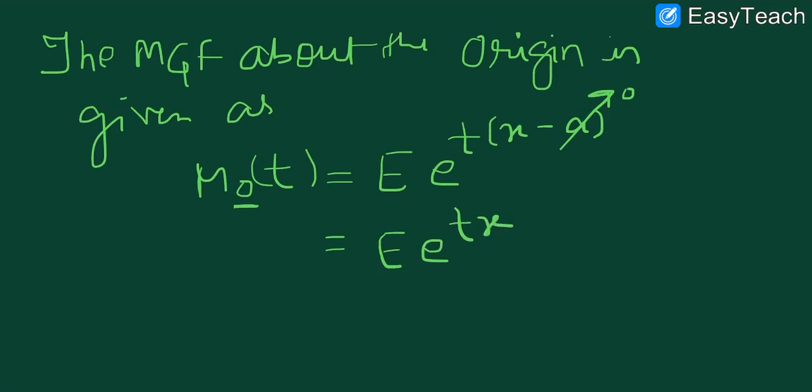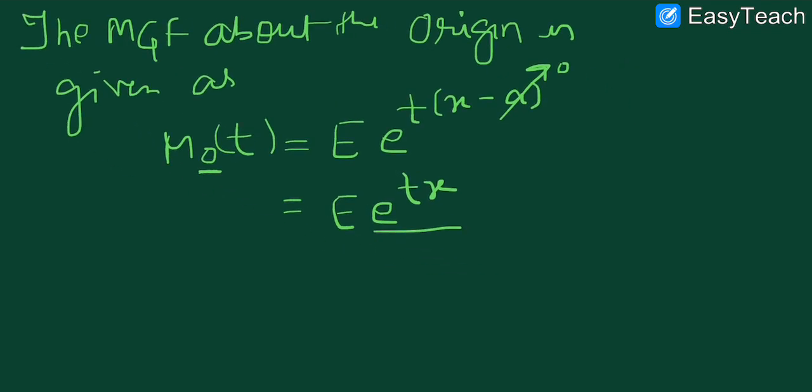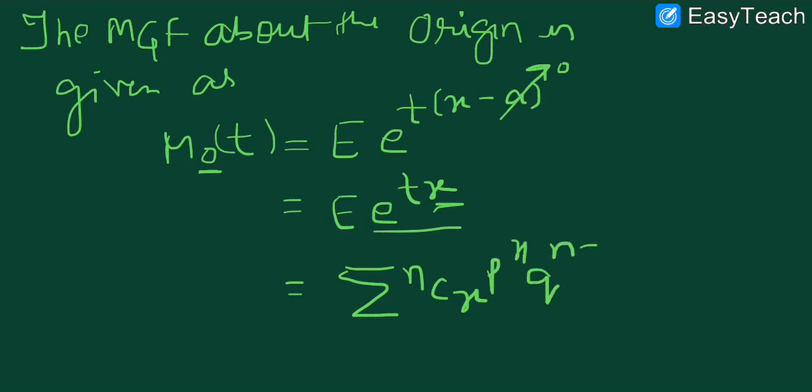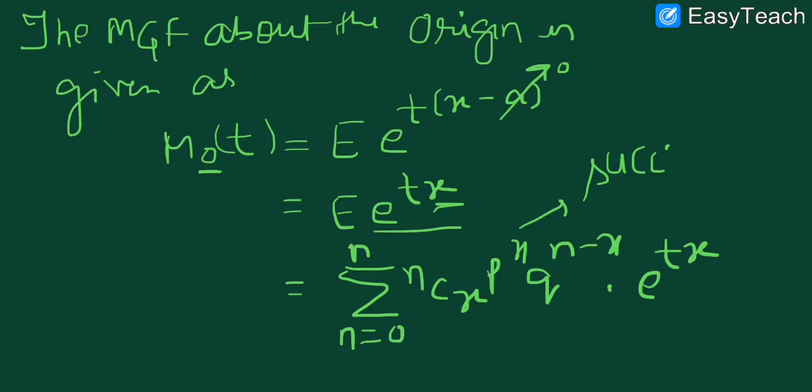And if we are taking the expectation of e^(tx), we are talking about the probability. So it is a discrete case, so it will be nCx, that is x successes, P^x Q^(n-x) into e^(tx), where x varies from 0 to n, and x represents the successes, how many times we want the successes.